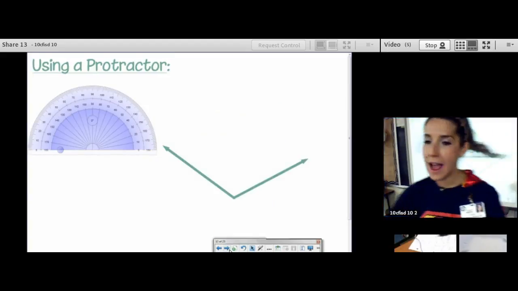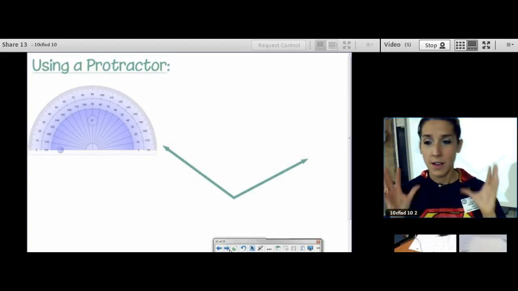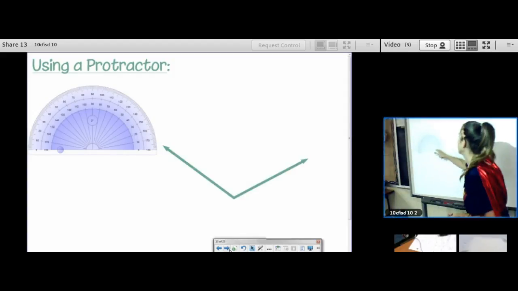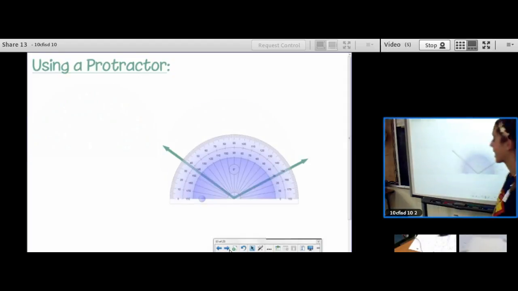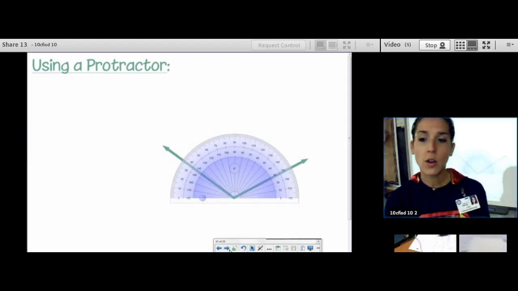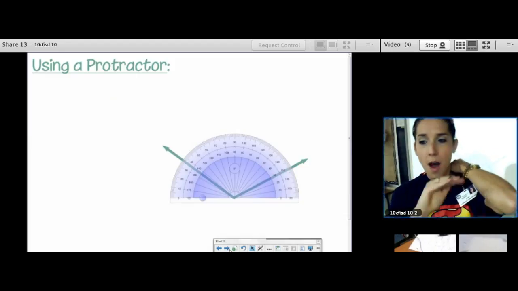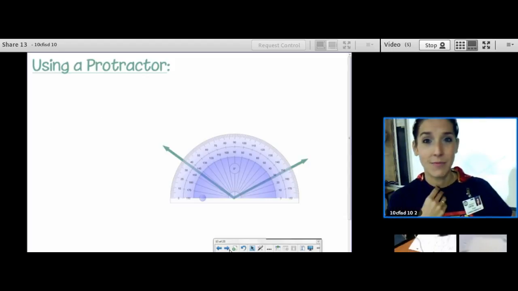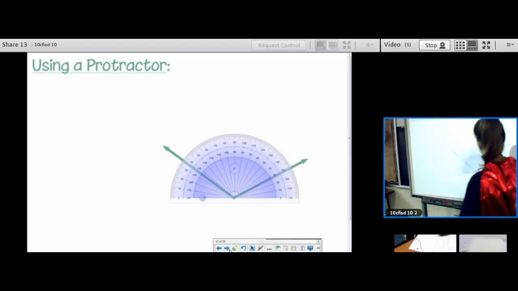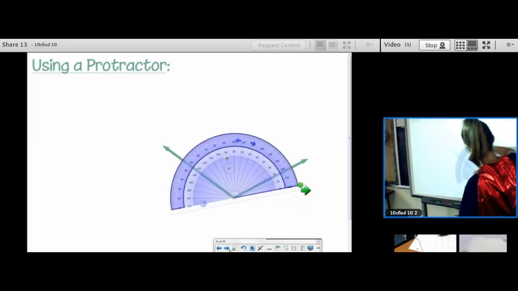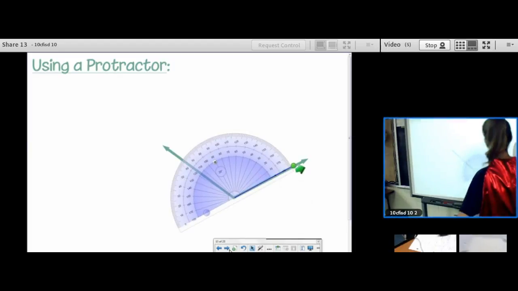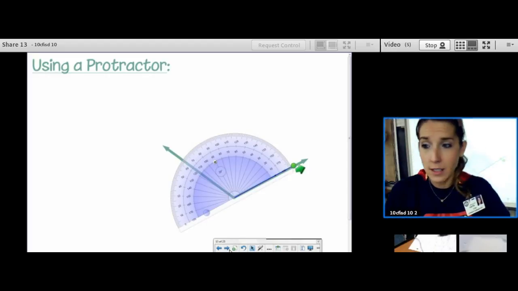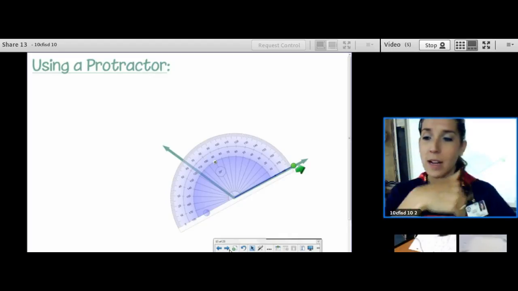Now, I have seen students do this. The ray is not always going to be horizontal. I've literally seen students try to measure this angle like that. In order to measure an angle correctly, the 0 degrees on the protractor has to be lined up with one of your rays. The 0 degrees has to be lined up. So, there we go. Oh my goodness, that is so much better. Now my 0 degrees is lined up with whichever ray I want. And I'm going to start at 0 and start reading the numbers.